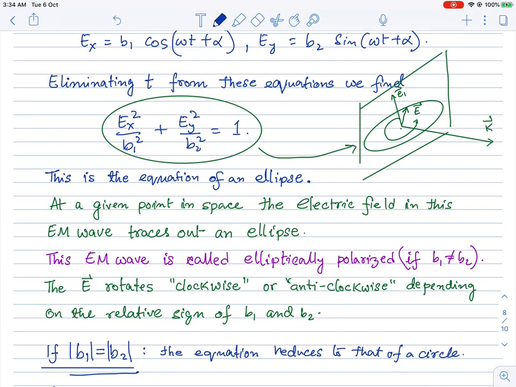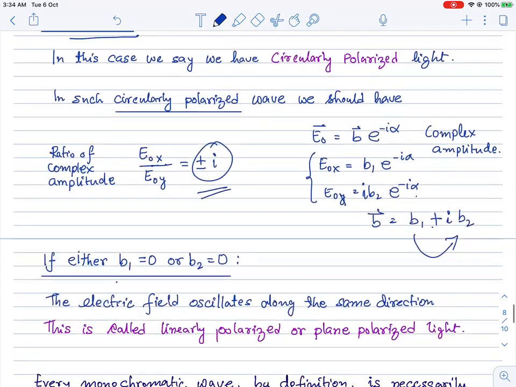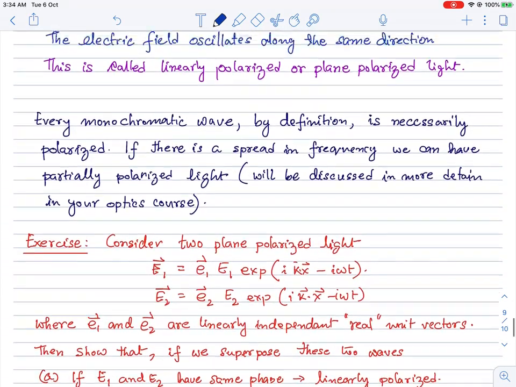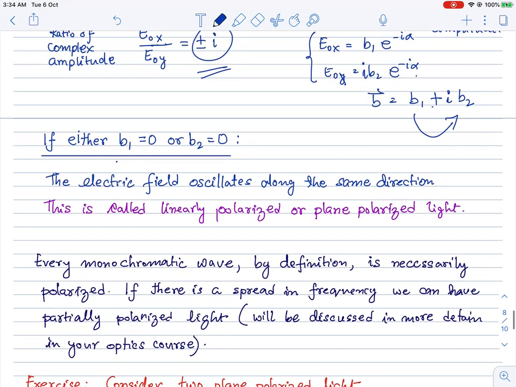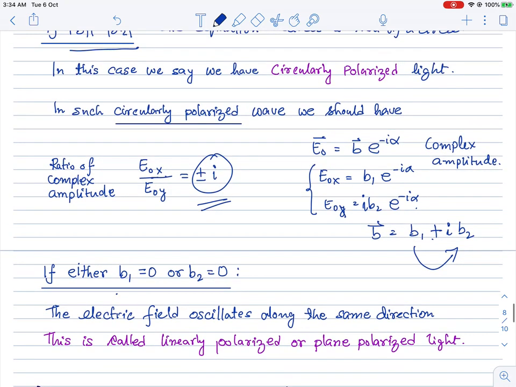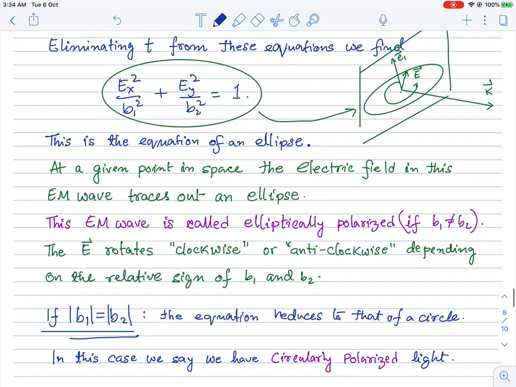If either B1 is 0 or B2 is 0, then it is very clear that we will have oscillation along either E1 or E2, and that is the case of the so-called linearly polarized light, which we have considered before. Most generally, for a monochromatic light, the electric field can rotate along an elliptic direction, depending on the values of B1 and B2.